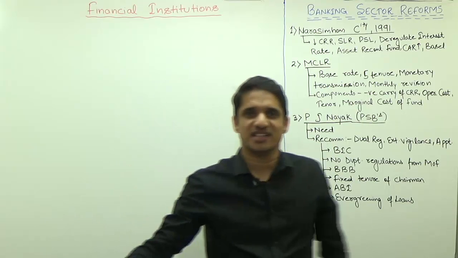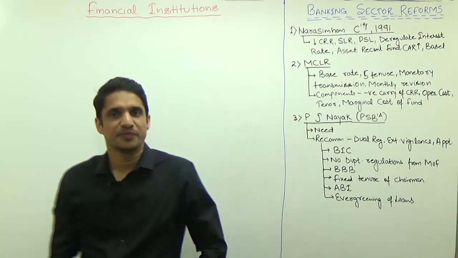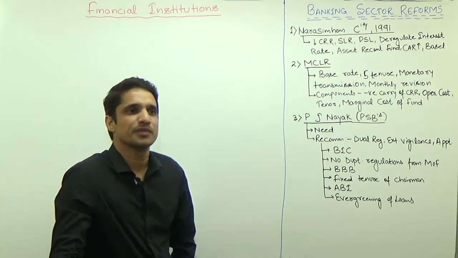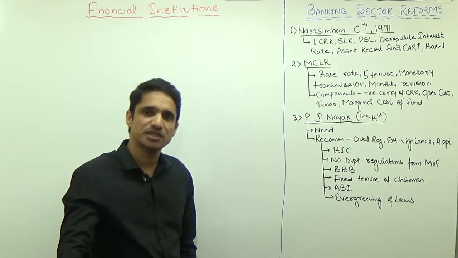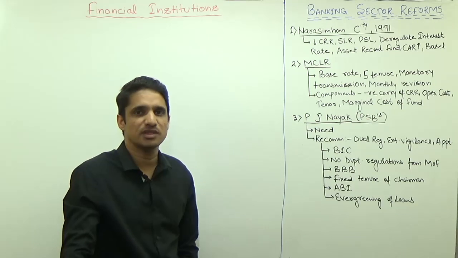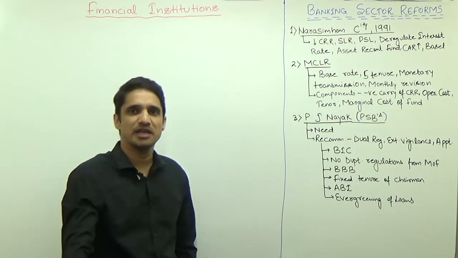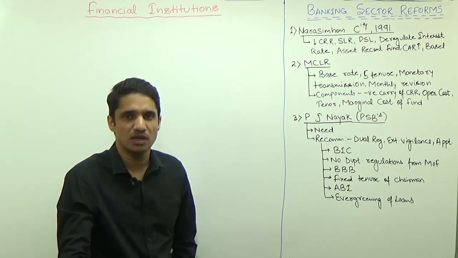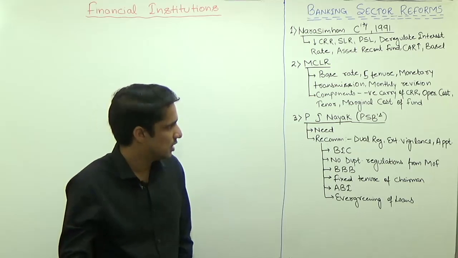So welcome back to the next lecture of financial institutions. In the last lecture we discussed the basics of the banking sector. We discussed the RBI and its functions, and then the structure of the banking system of India. What is a scheduled bank, non-scheduled, commercial, non-commercial. All these things we discussed in the last lecture.